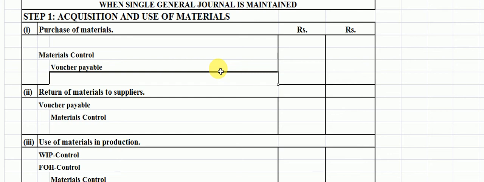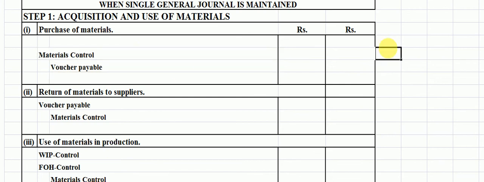At the time of purchase of raw material, a purchase invoice is received from the vendor, meaning the supplier, that serves as the source document for journalizing the transaction.